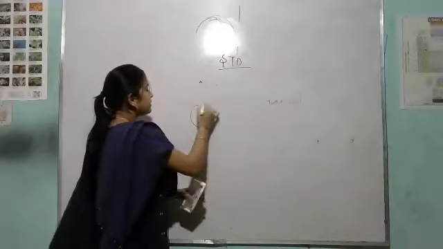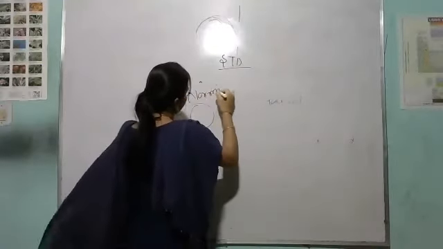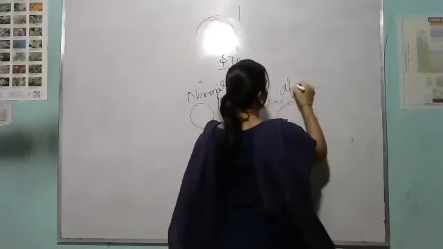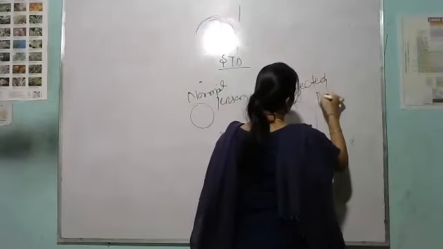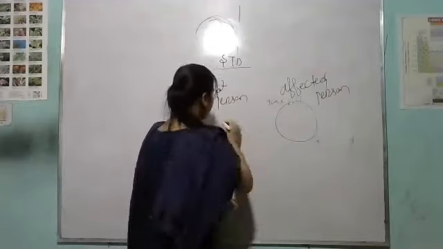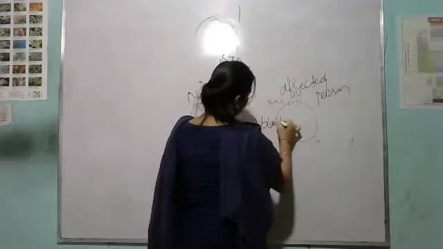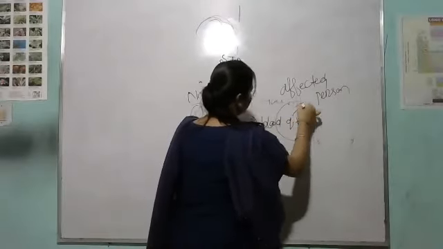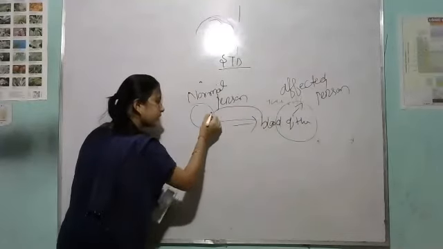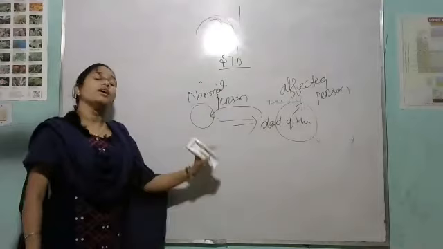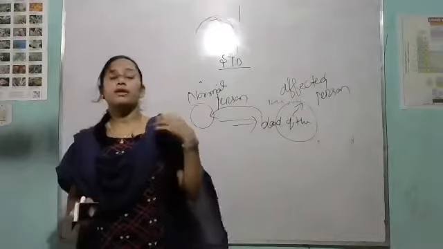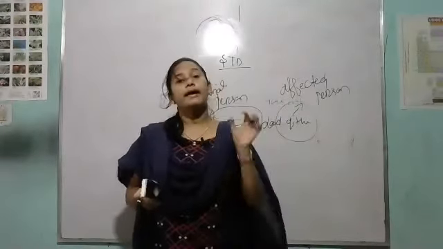See, suppose this is the normal person and this is the affected person. If the normal person comes in contact with the infected blood of the affected person, then through the blood the virus enters the body of the normal person. Clear? So the hepatitis B virus is an STD disease and it is also transmitted through blood and body fluids.